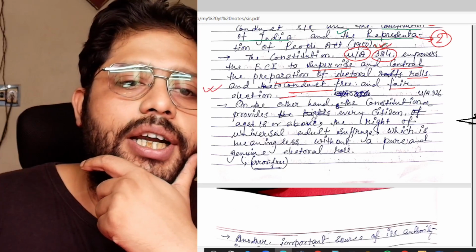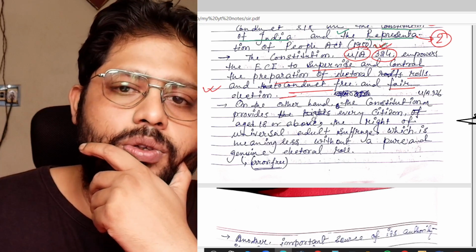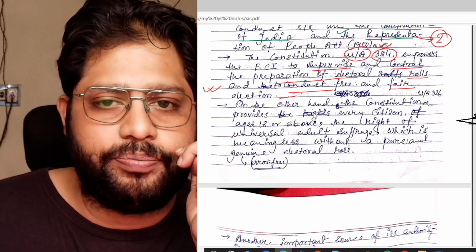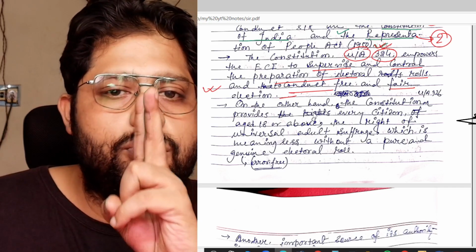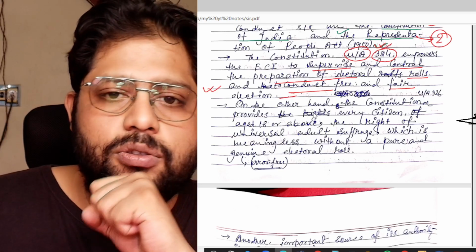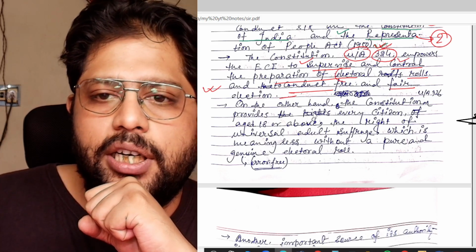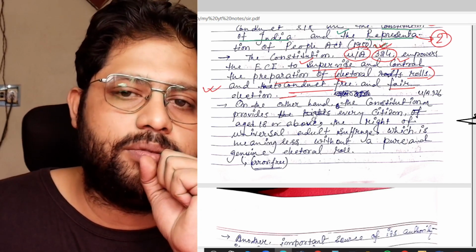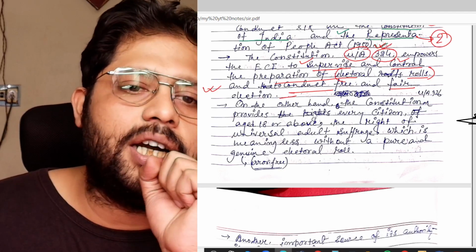So the Election Commission gets this power from Article 324 of the Constitution. This Article 324 gives two kinds of power to the ECI: supervise and control the preparation of electoral rolls. So it is related to the electoral rolls, the preparation and supervision of that preparation. So these two powers are generally derived from Article 324.